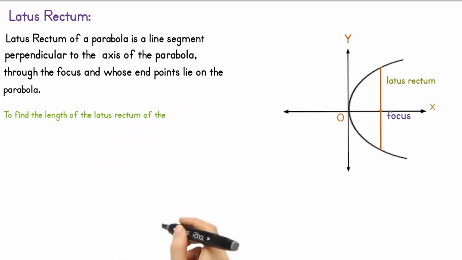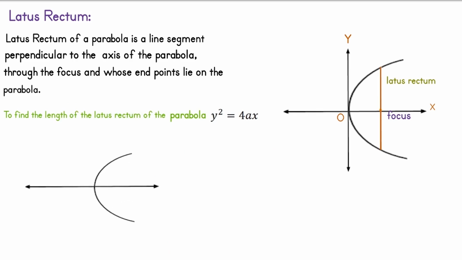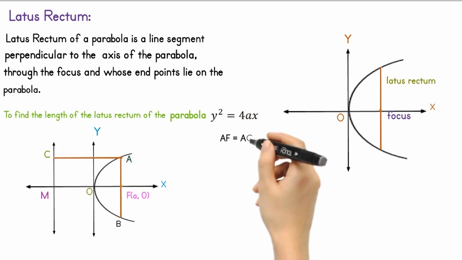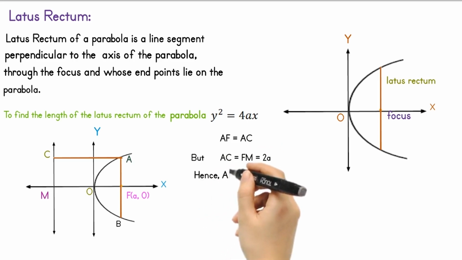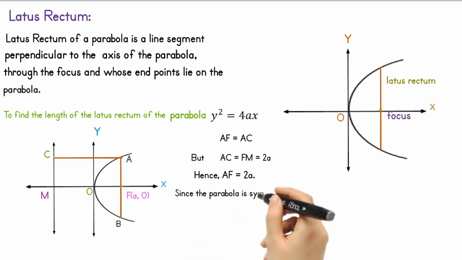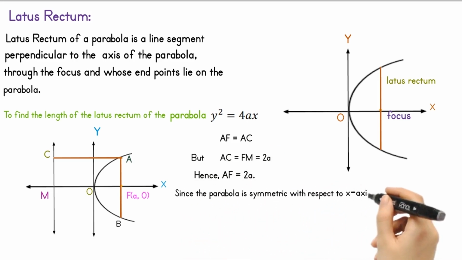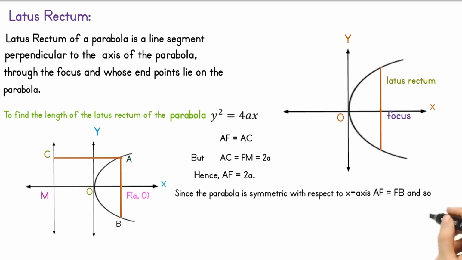Next, to find the length of the latus rectum of the parabola y squared equals 4ax, according to the definition of the parabola. Here in this figure you can see the coordinate axes, the origin O at the vertex, the latus rectum passing through the focus F(a, 0), and the line AC perpendicular to the directrix of the parabola. Then AF is equal to AC. But here AC is equal to FM, which is equal to 2a. Hence AF is equal to 2a. Since the parabola is symmetric with respect to the x-axis, AF is equal to FB, and so AB, the length of the latus rectum, is equal to 4a.